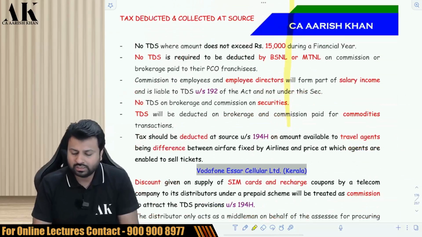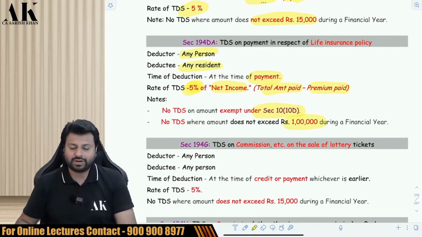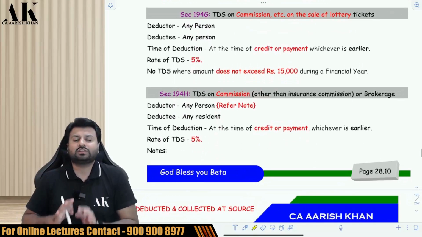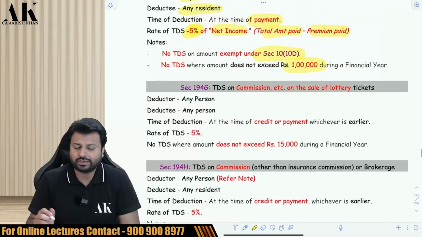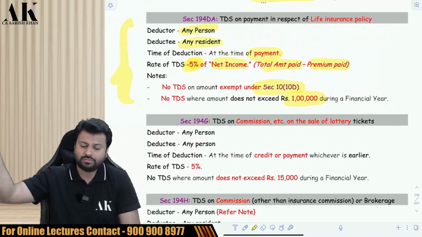What is the threshold? The threshold over here is 1 lakh rupees. So if the payment exceeds 1 lakh rupees in a financial year, then only you are supposed to deduct TDS. Otherwise, you are not supposed to deduct TDS. This is also a very important provision on which there is one question in the question bank. You can see over there.